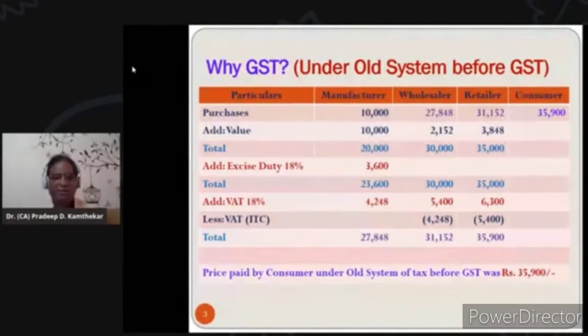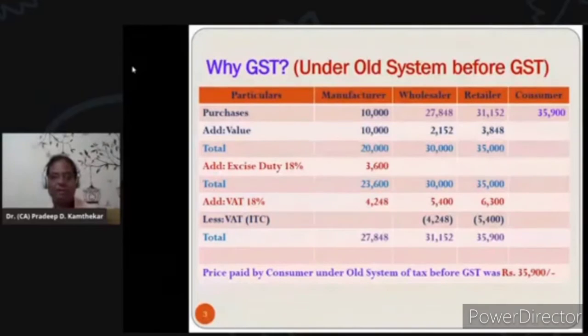Excise duty is payable only by the manufacturer, so the question of the wholesaler paying excise duty doesn't arise. But the wholesaler was paying value added tax on that 30,000 at 18%, which was coming to 5,400. But at that time also, whatever VAT he had paid to the manufacturer at the time of purchase, which we can see in the first column, 4,248, was given to him as an input tax credit.